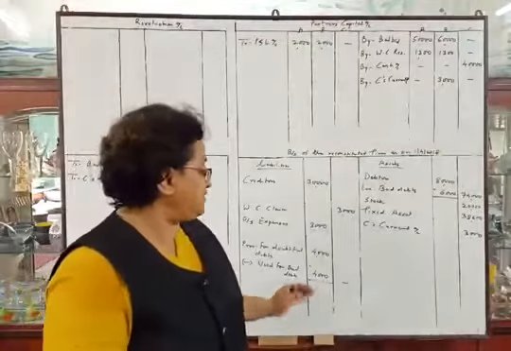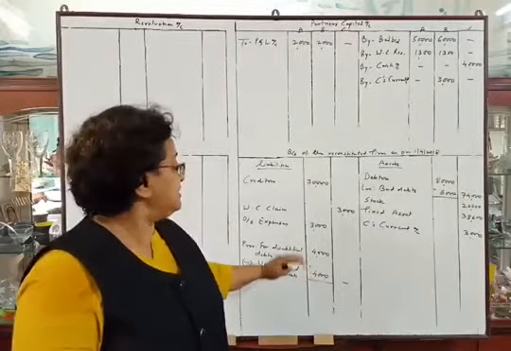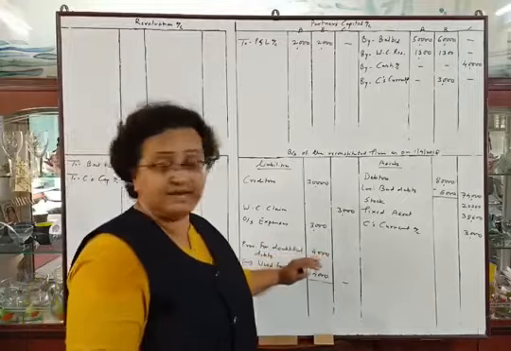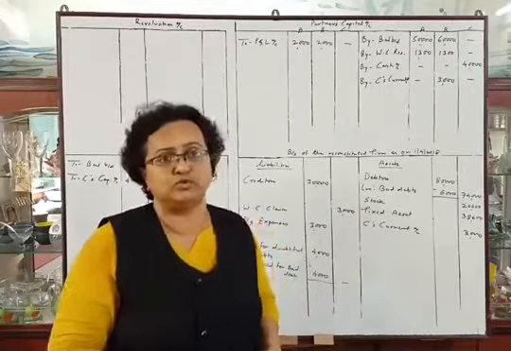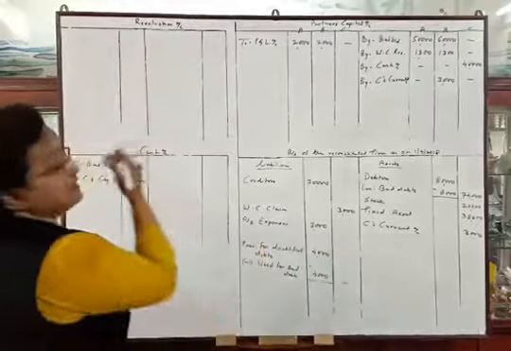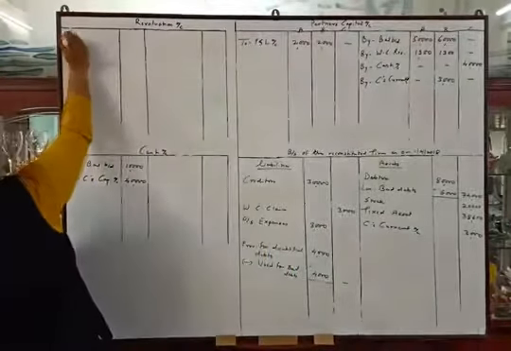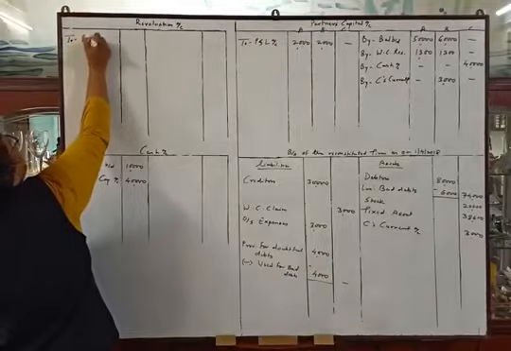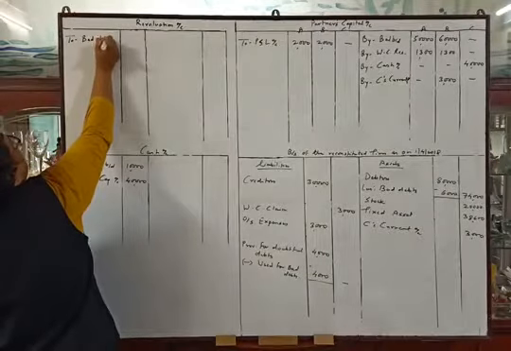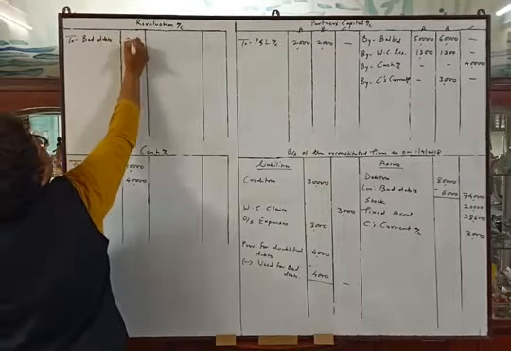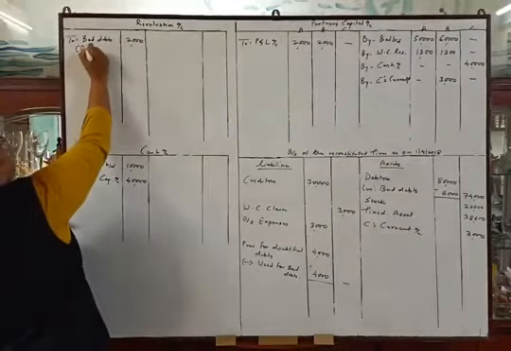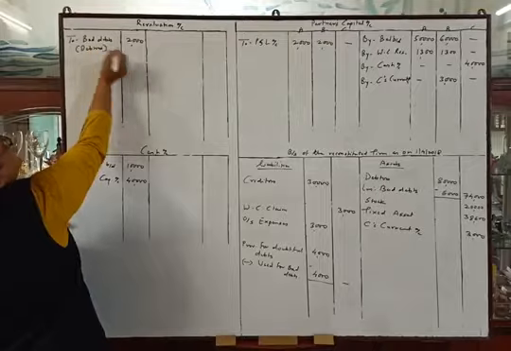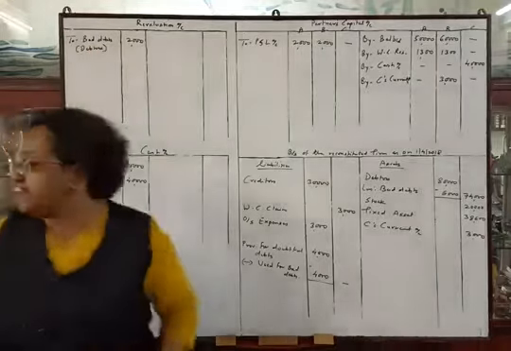Still, after using the provision for doubtful debts of rupees 4,000, there are extra bad debts of rupees 2,000, which will be entered in the revaluation account debit side. So to bad debts, or you can write it as debtors, rupees 2,000.